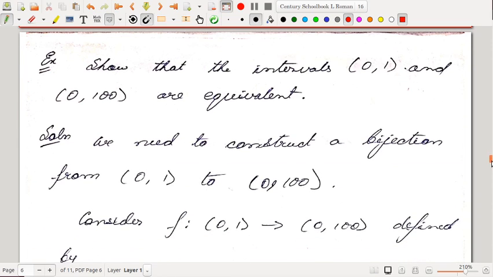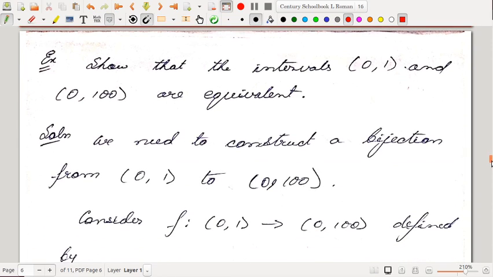Now next there are some interesting results. We will see later that these sets that we are considering now, these intervals, are not countable. We will see that in the very next lecture. So the interval (0,1) contains much more elements than the set of natural numbers itself.